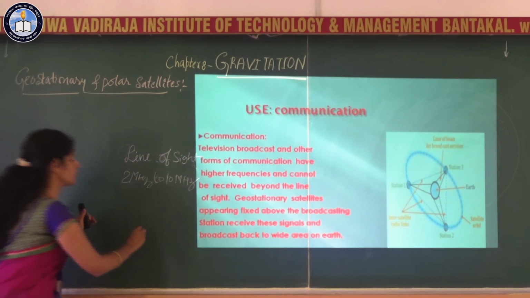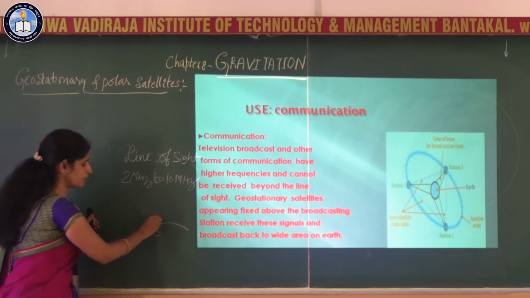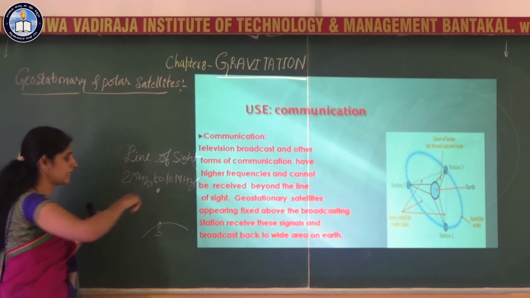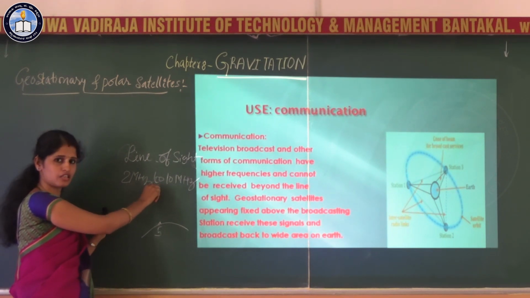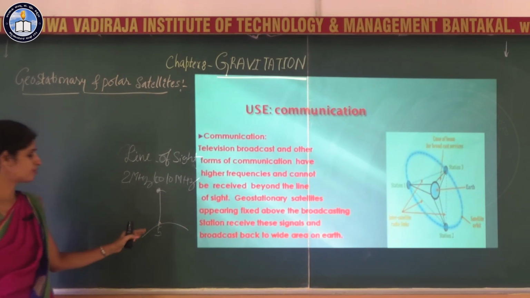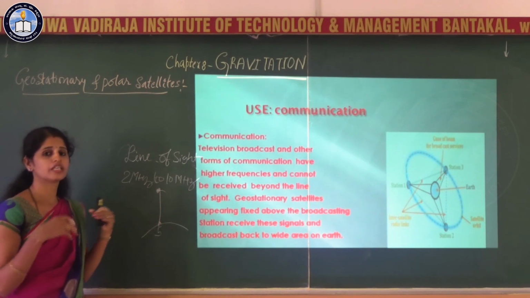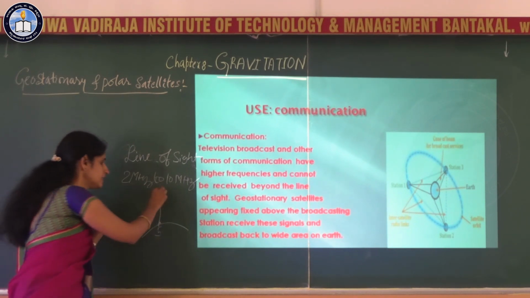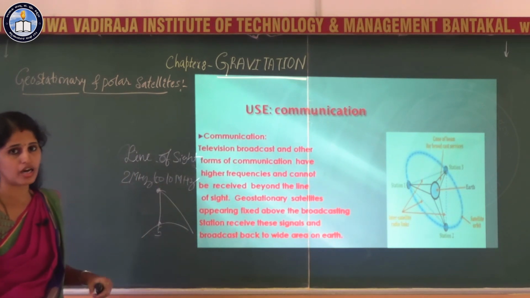With respect to the station, that satellite is stationary and the signal is sent to that satellite from the broadcasting station. It will receive the signal and broadcast it once again to other areas of the earth.